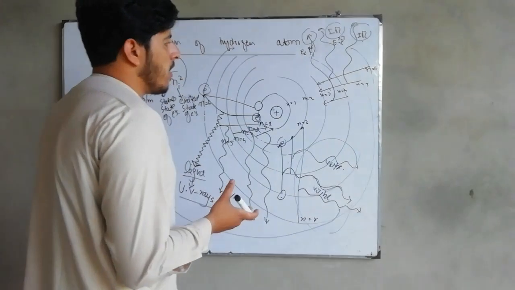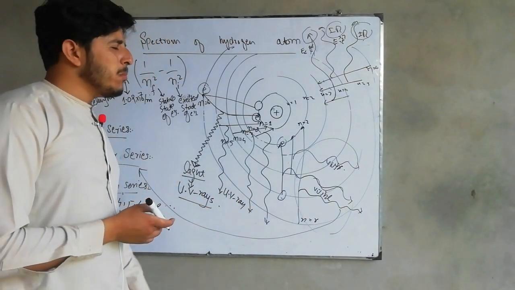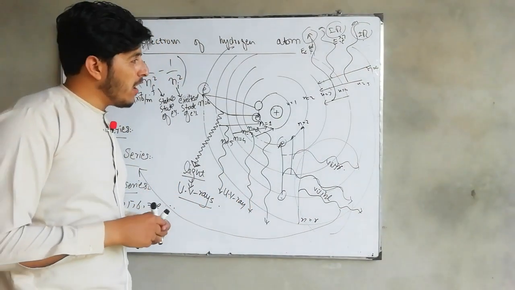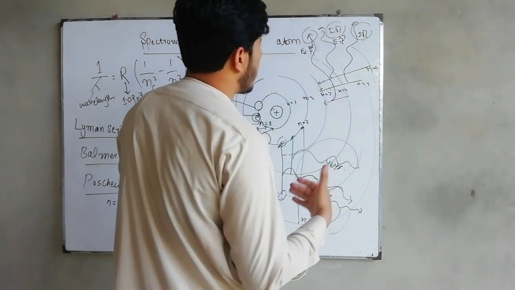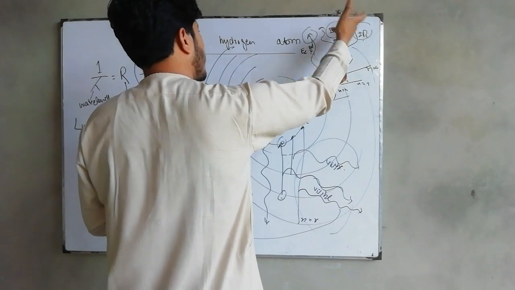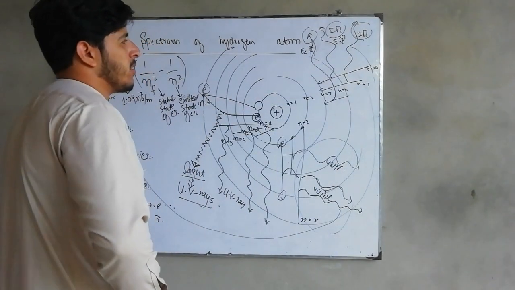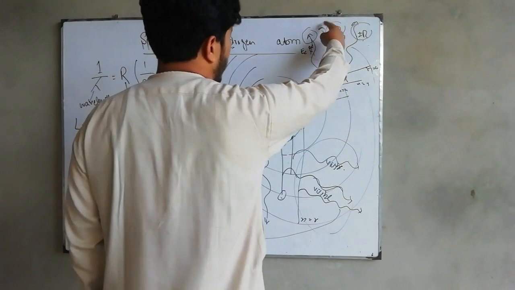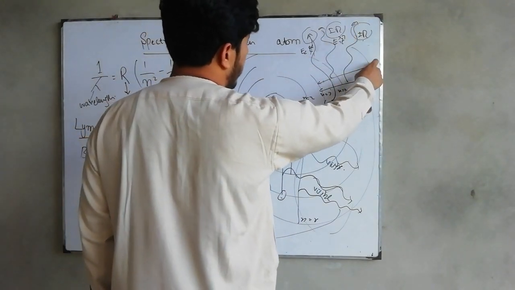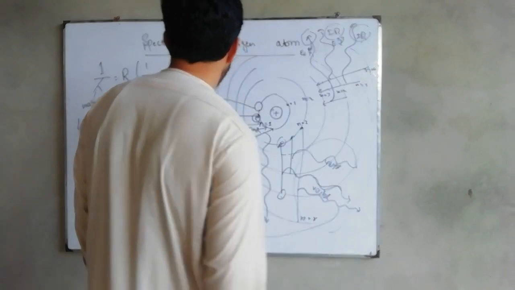So if the transition is from a far shell to an inner shell, this will result in an energetic photon. And if you are comparing these three infrared rays, which one will have greater energy? I think this one will have greater energy, because the transition here is from the far shell n equal to 6 to n equal to 3.